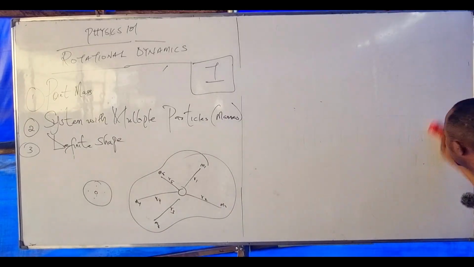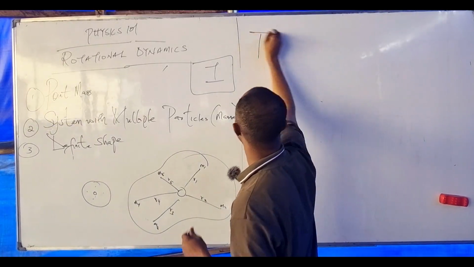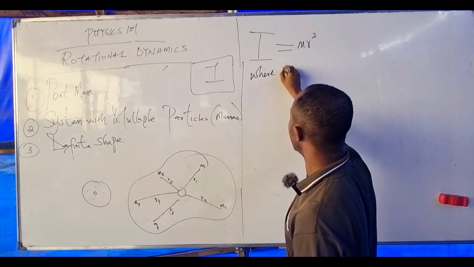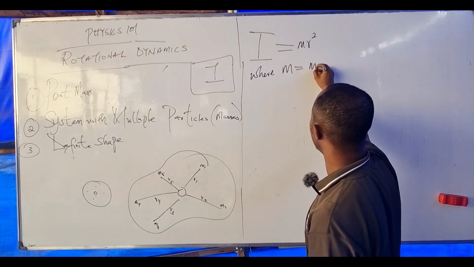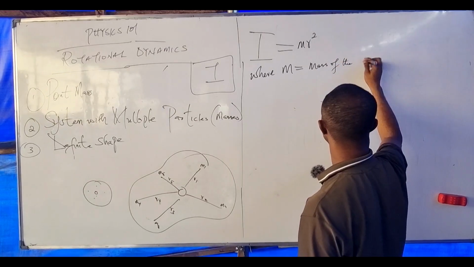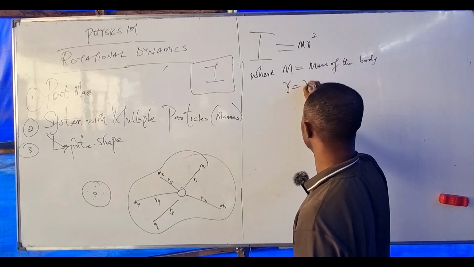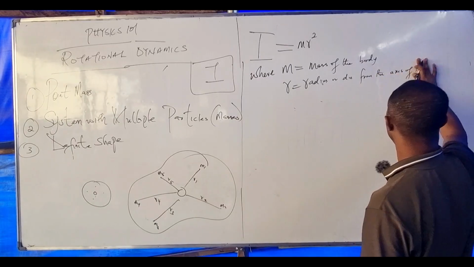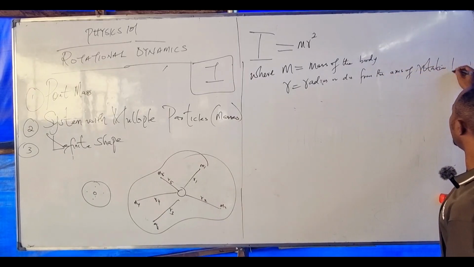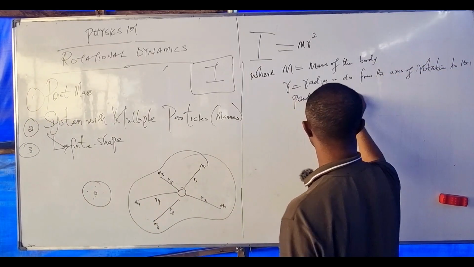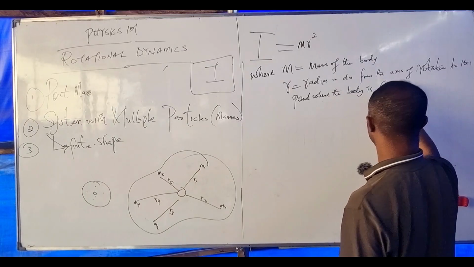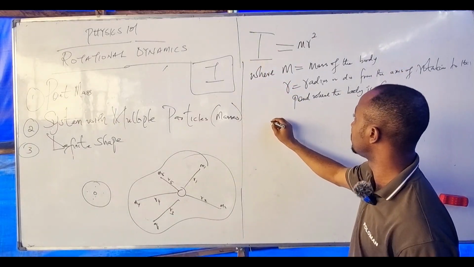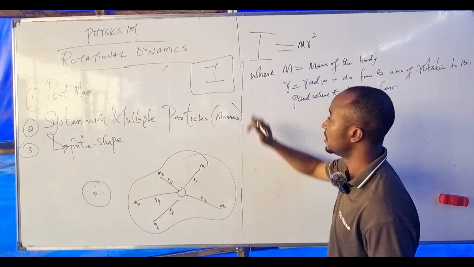So for a point mass, a body whose size is very small, the inertia of a point mass is given as mr squared. Where m is the mass of the body. R represents the radius or distance from the axis of rotation to the point where the body is concentrated. And I represents inertia.